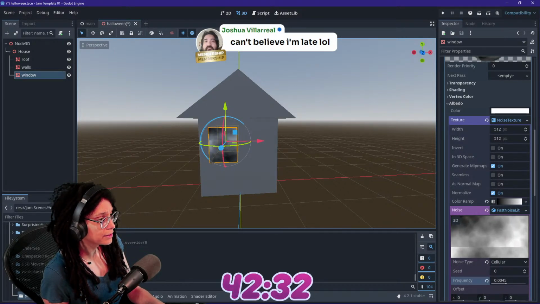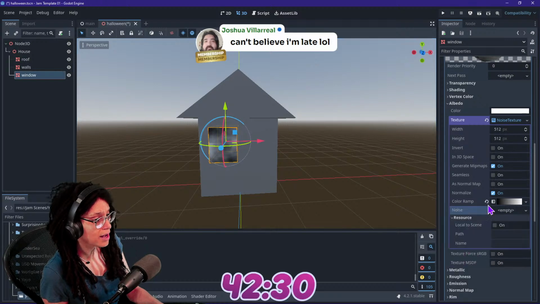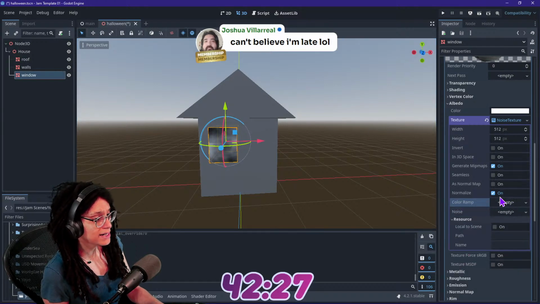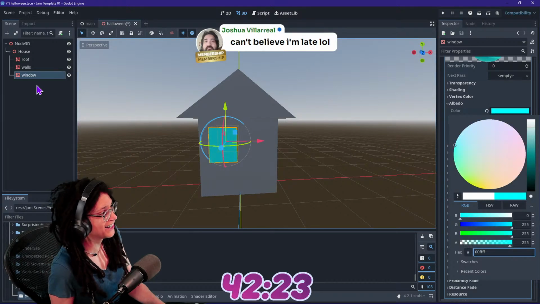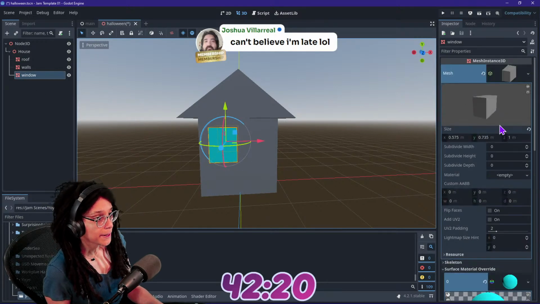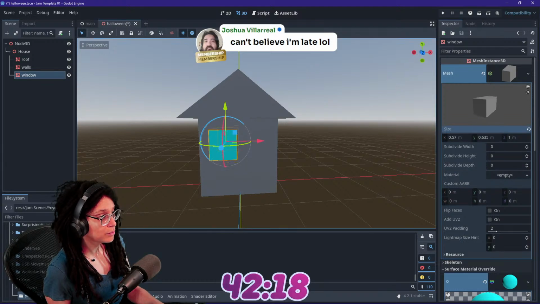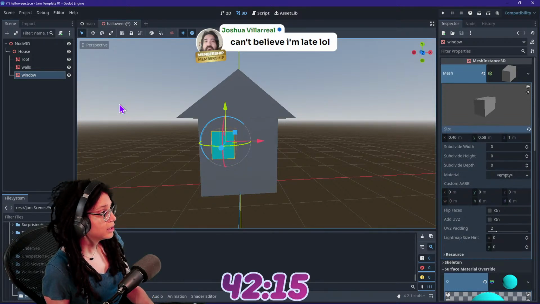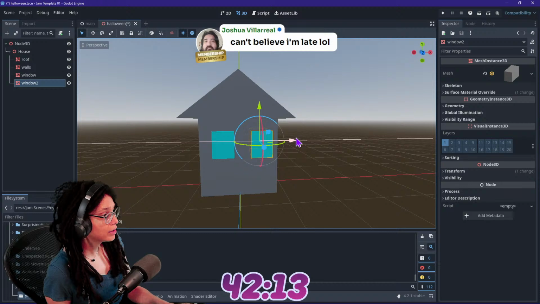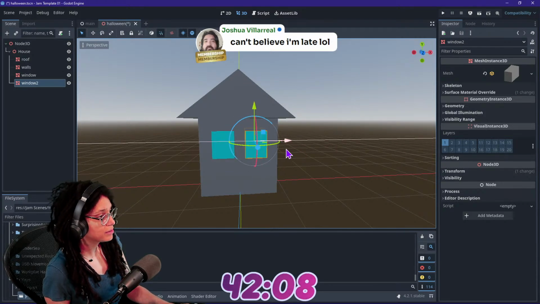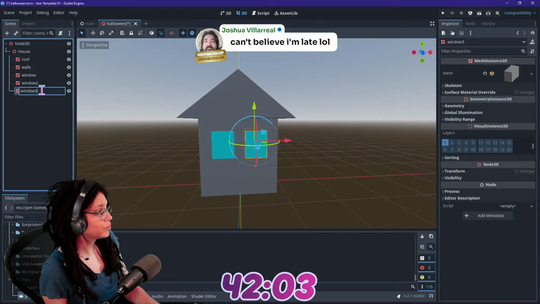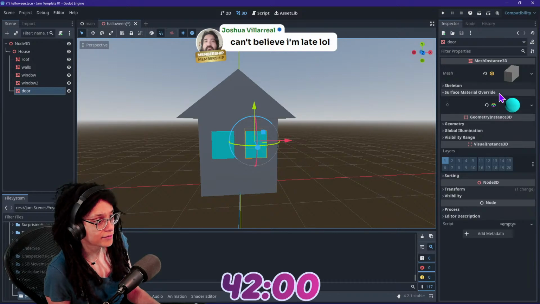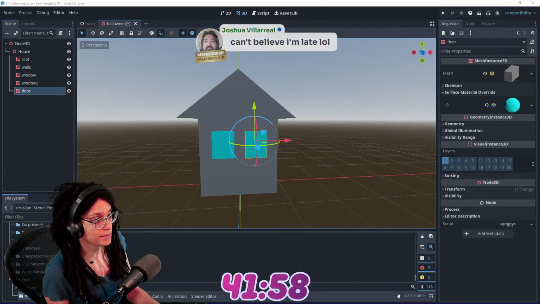Yeah, I don't think this is what a window looks like. I think you should stop with this. Stop messing with that. Just make it simple. Just literally make it like that. Window. Done. I'll make it a little bit smaller here. And then I'm going to duplicate that window. Can we get some snapping? Could be nice. Well, we already are off grid, but that's okay. All right. And then I will need a door as well. I want this to have a unique material. I remembered.